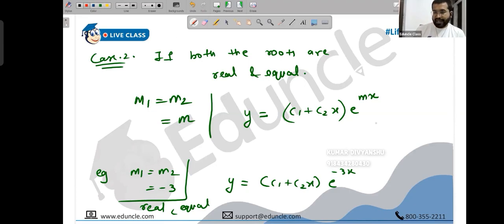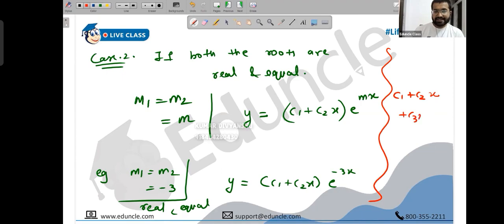Just saying, we don't have a third root in quantum mechanics, but in mathematical physics, if you had a third equal root, then you write c1 plus c2 x plus c3 x squared, times e raised to mx. If you had a fourth, then c4 x cubed, fifth, then c5 x to the 4, and it goes on.